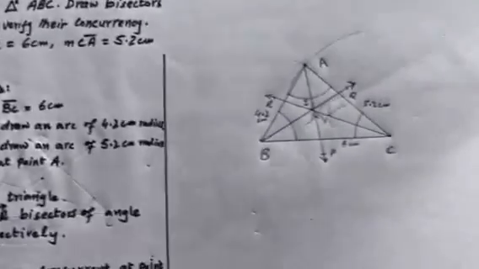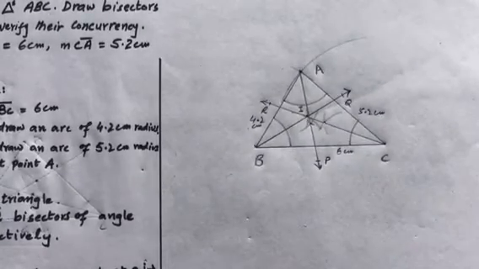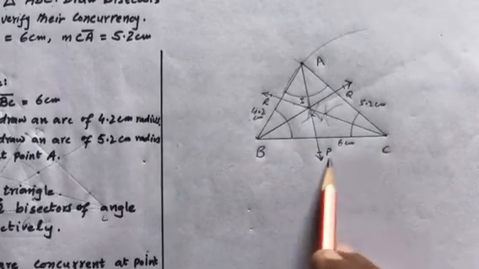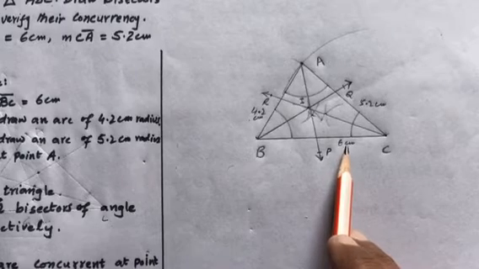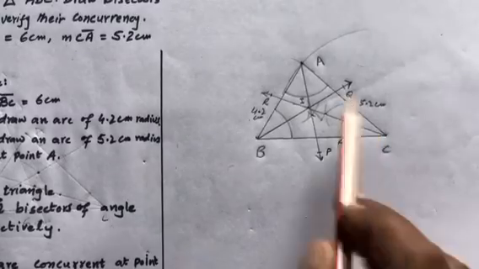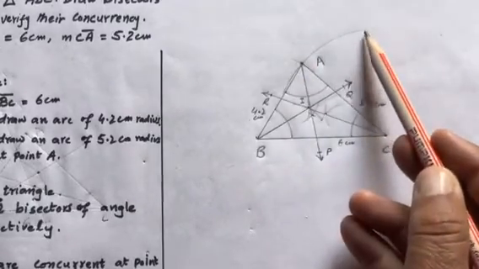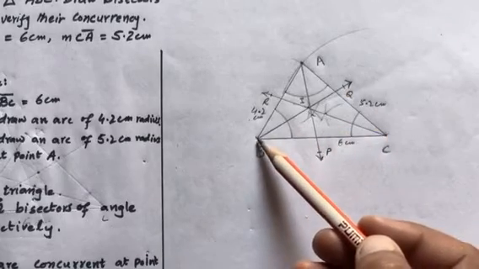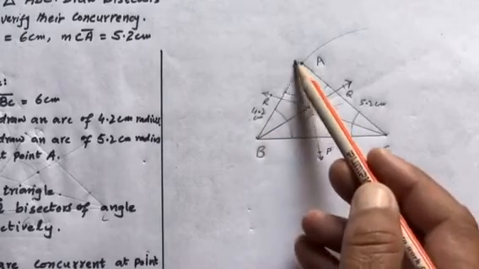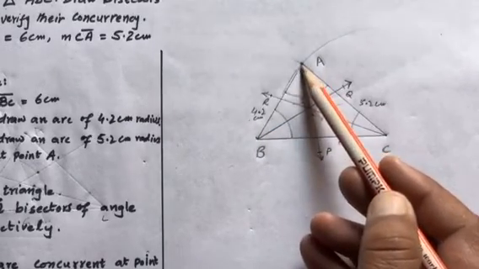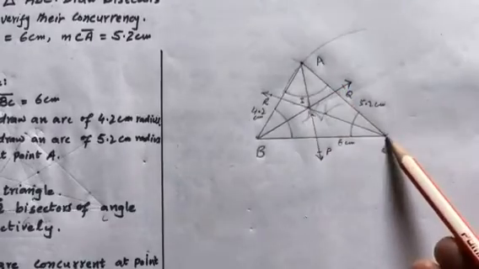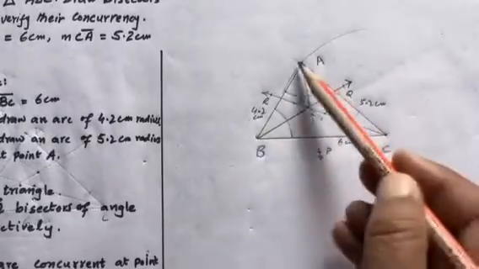In this figure, you can see that we have drawn a triangle. First of all, we will draw line segment BC of 6 centimeters. Then we will take a compass with radius 5.2, place it at point C and draw an arc. Now we will take B as center, open the compass 4.2 centimeters and draw another arc which cuts the previous arc at this point. We will name this point A. Now we will join A to B and A to C.